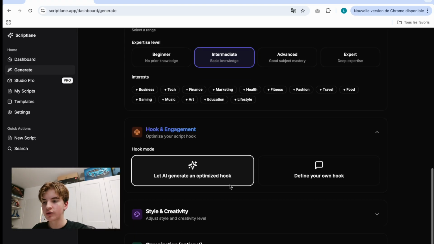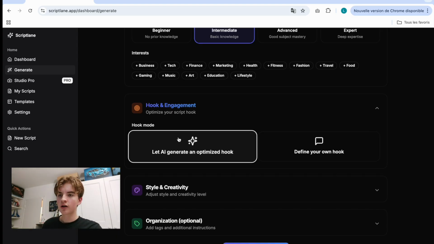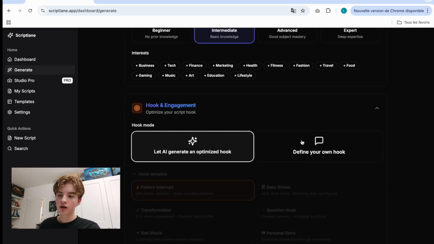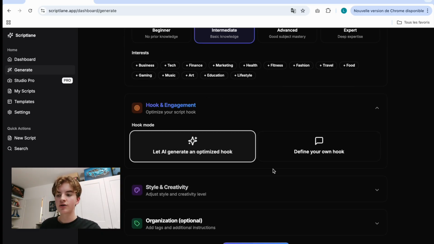Then we can go to hook and engagement. You have two options: you can let the AI generate an optimized hook, or you can define your own hook from those 8 here. For today we'll let the AI choose.